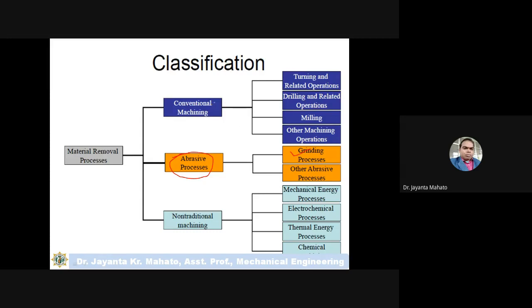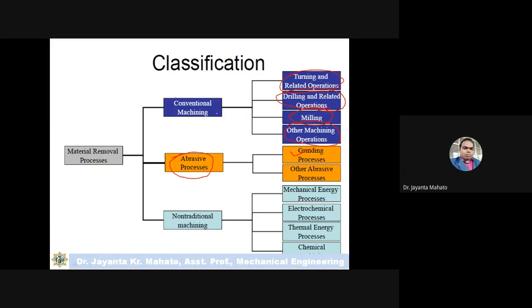There are different types of conventional processes, like turning related operations, which are possible by a lathe machine. Another is drilling related operations, possible by drilling machines. Another is milling operations, and other machining operations like shaping and gear cutting.